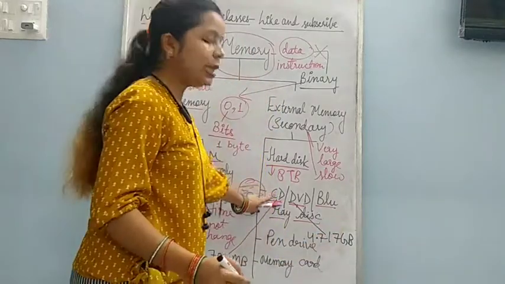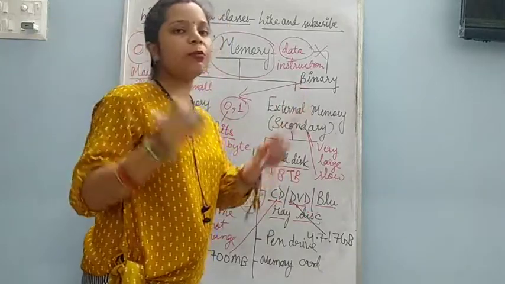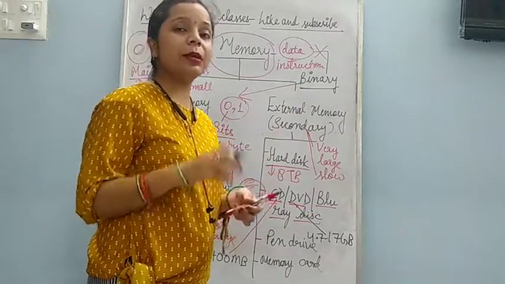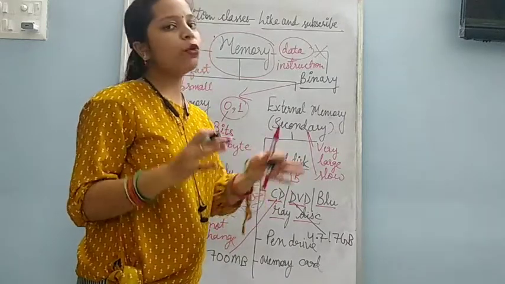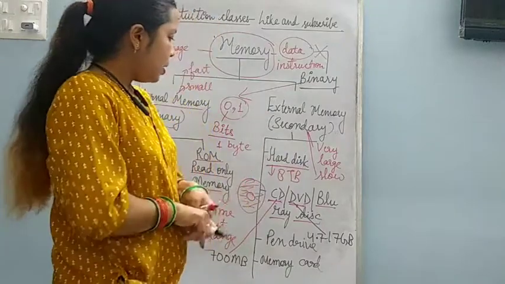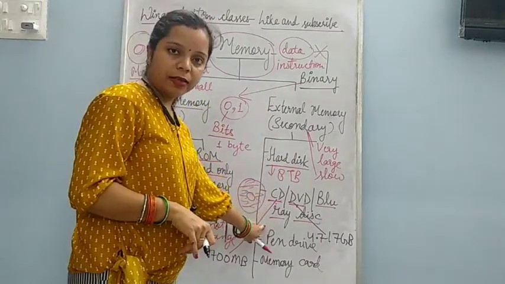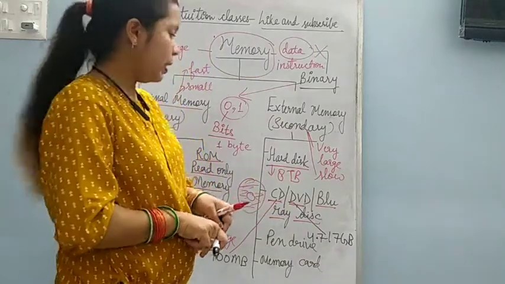So this means CD stores less amount of data, DVD can store large amount of data. Only this difference is there between CD and DVD. Otherwise both are same. Both are circular in shape, both are same in size also. The full form of CD is compact disc and the full form of DVD is digital video disc.